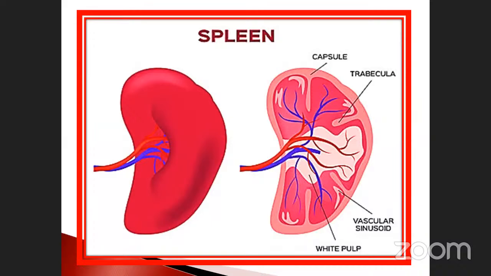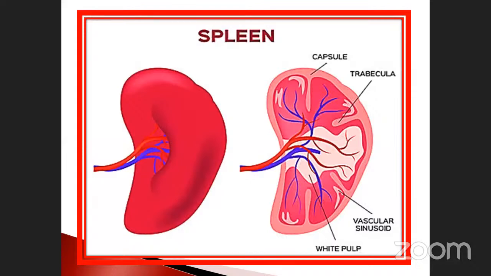When you take the cross section of the spleen, we can see these parts. Sometimes they may ask questions: what is the white pulp? Where is it located? And the tubercle? Okay, capsule you already know. Capsule is nothing but a closed covering, there is no opening. That is called a capsule.